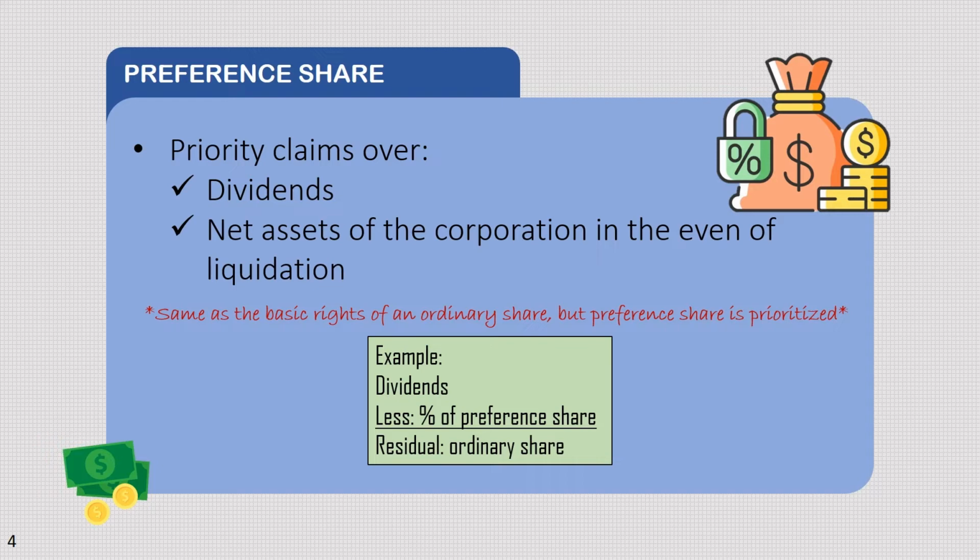So parang ganito lang yan, ang example. Sa dividends, ima-minus na doon yung percentage ng preference share. Dividends minus yung amount ng preference share, yun na yung para sa mga ordinary share. So, parang sa preference share, parang fixed na siya. Tapos yung sa ordinary share, parang depende kung magkano yung dividends.